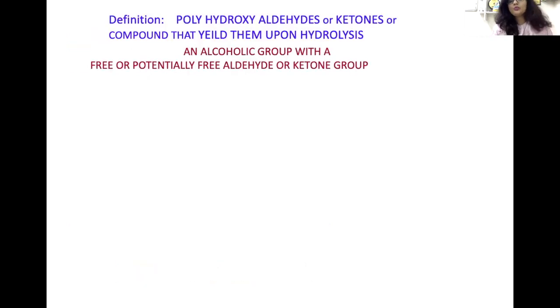the definition was revised, and it was revised like this: polyhydroxy aldehyde or ketone, or the compounds that yield them on hydrolysis. So you can see this polyhydroxy aldehyde and ketone, or compounds that yield them upon hydrolysis. In other words, you can remember them as an alcoholic group with a free or potentially free aldehyde or ketone group. But I think the first definition is the simplest one, and you can follow this.